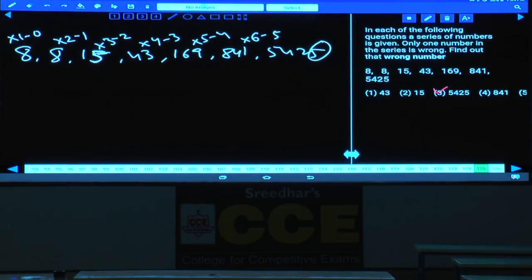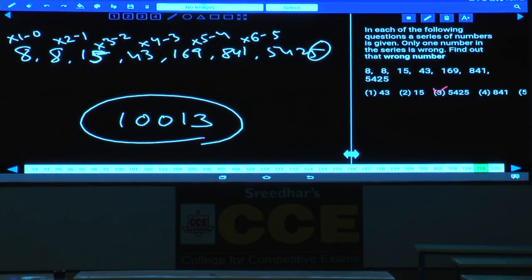Now, this is about paper number 10013, question numbers 122 to 125. Done with this? Wrong number series. And the next is quant.